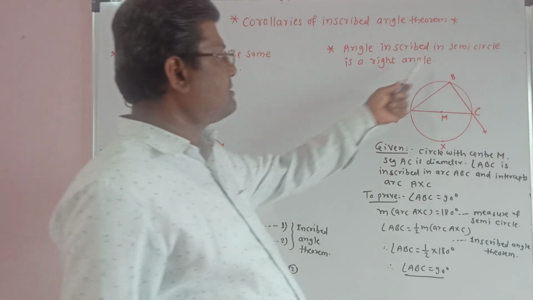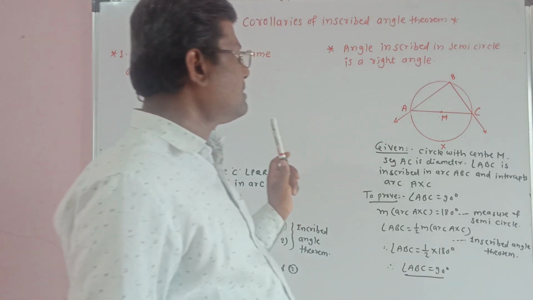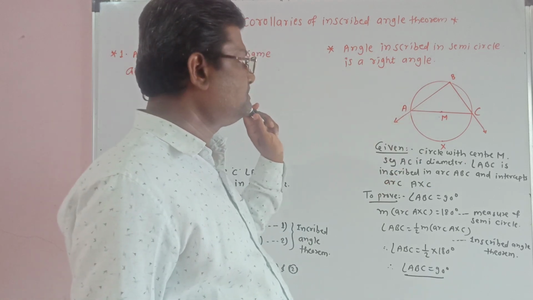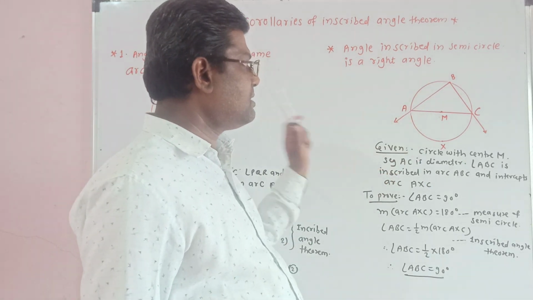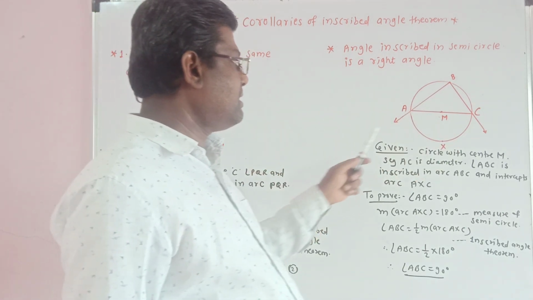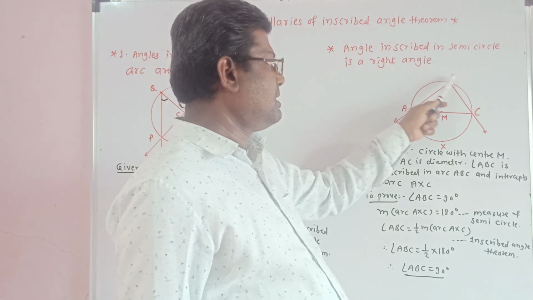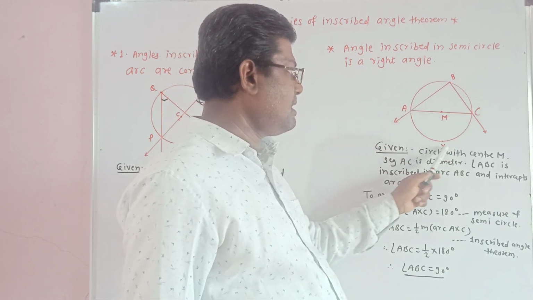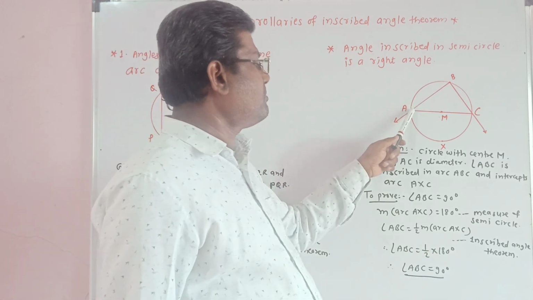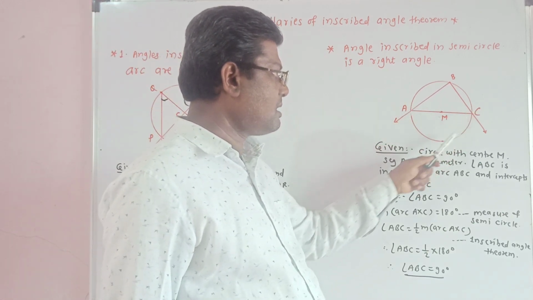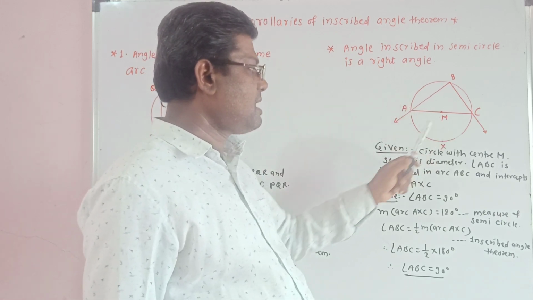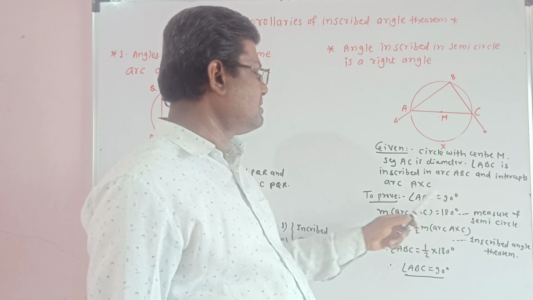Now, angle inscribed in a semicircle is a right angle. Given circle with center M, AC is a diameter, angle ABC is the inscribed angle by arc ABC, and AXC is the intercepted arc. We know that the measure of this arc AXC, that is the intercepted arc, is a semicircle, and the measure of a semicircle is 180 degrees.